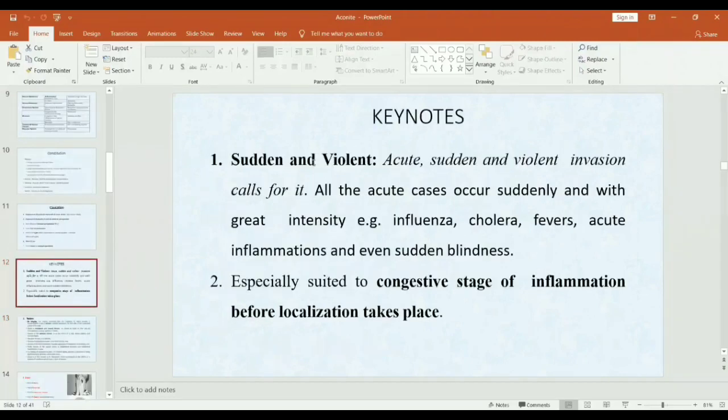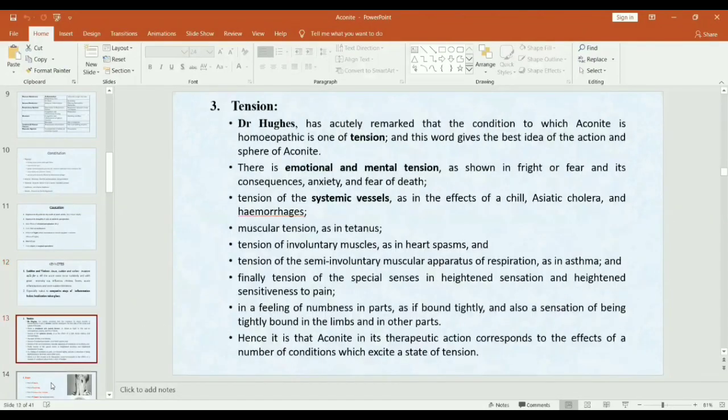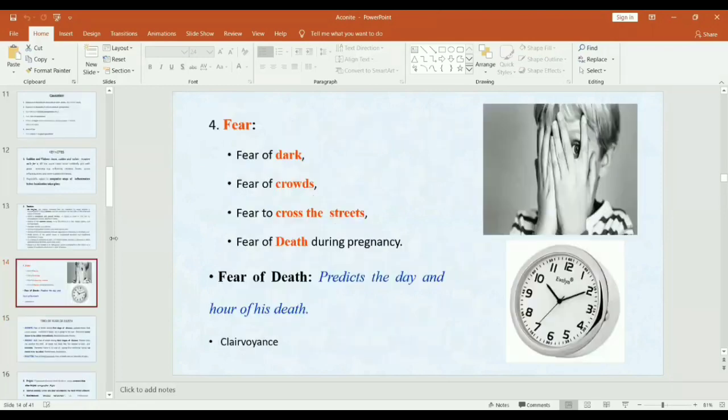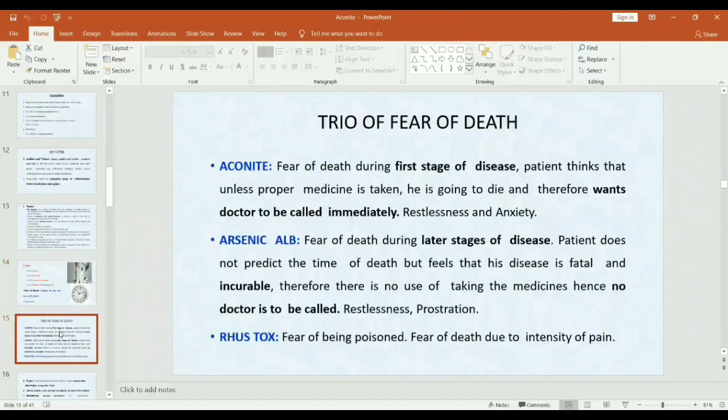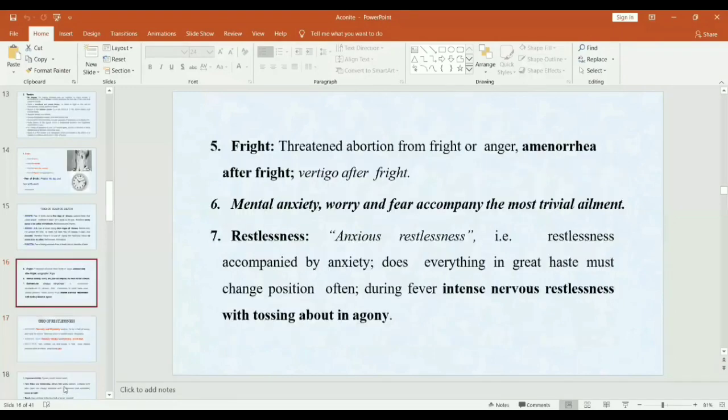Keynotes: sudden and violent remedy, mainly used in congestive stage of inflammation. Tension, fear, mainly fear of death, in which they predict the day and hour of their death. Then we have seen the trio of fear of death: aconite, arsenic and rhus tox.